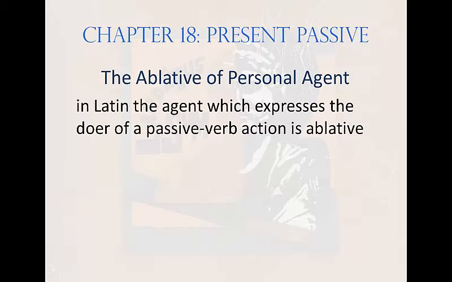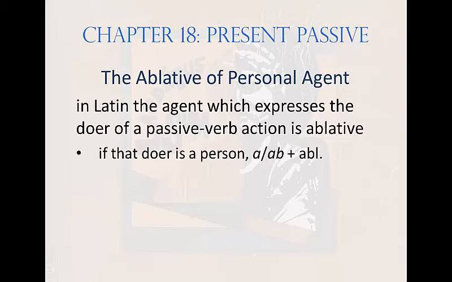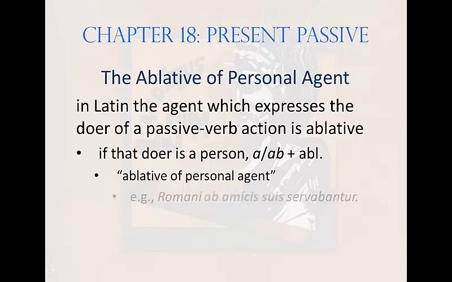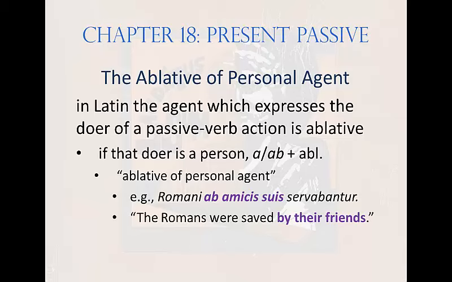To express the agent in a passive verb construction, Latin uses the ablative case. If the doer of that action is a person, Latin uses the preposition a or ab plus the ablative. This construction is called the ablative of personal agent. Here's an example. Romani ab amicis suis servabantur, meaning the Romans were saved by their friends.